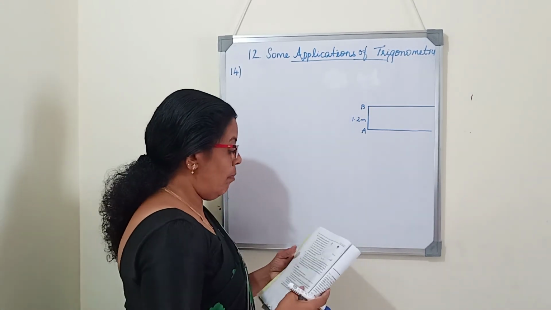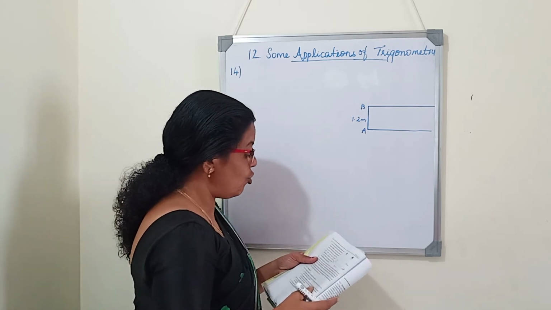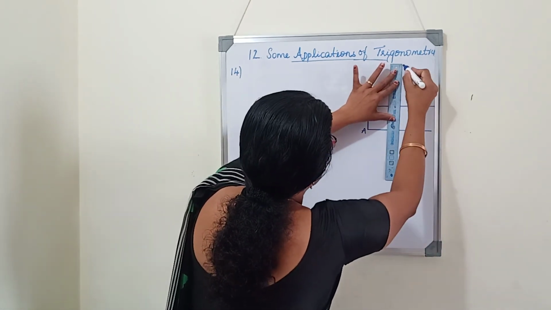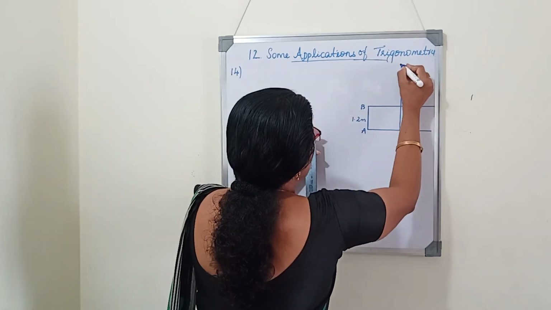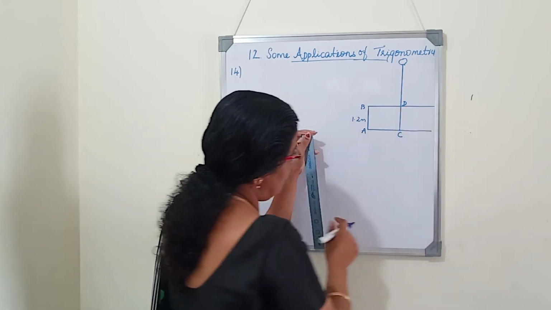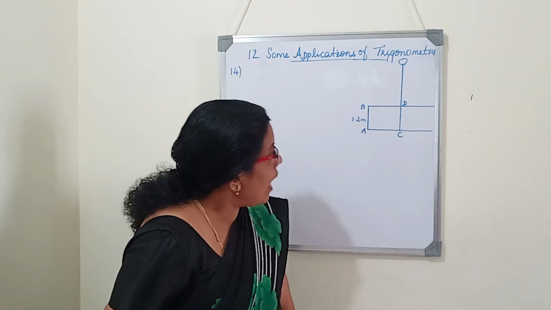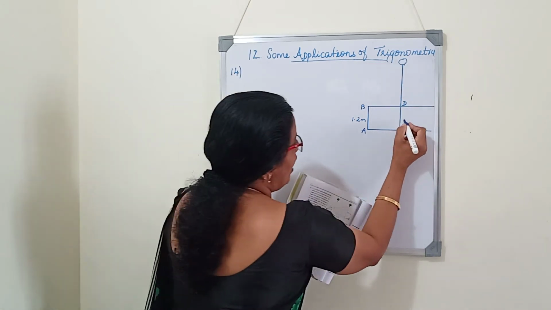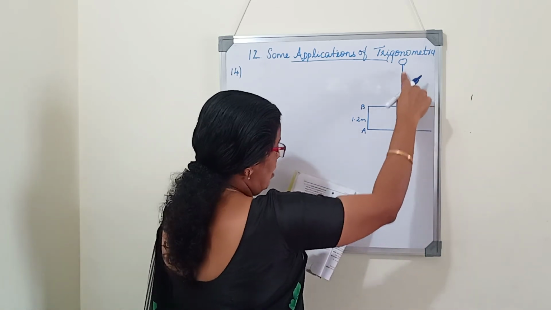This girl observes a balloon moving with the wind in a horizontal line at a height of 88.2 meter from the ground. So the height of the balloon is 88.2 meter. So we will consider this is the height of the balloon and balloon is now here. Here is the balloon. So here we will write, this is CD. So AB and CD both are the height of the girl. Now height of the balloon, total height is 88.2 meter. As it is, this is 1.2, total height is 88.2 meter.